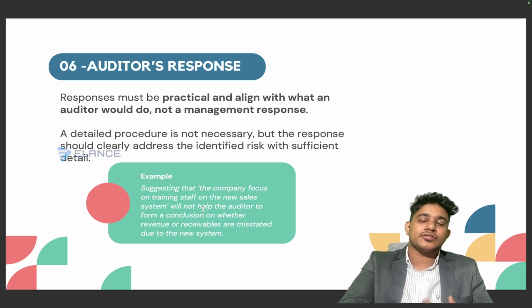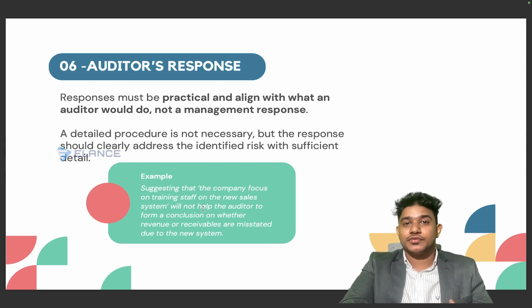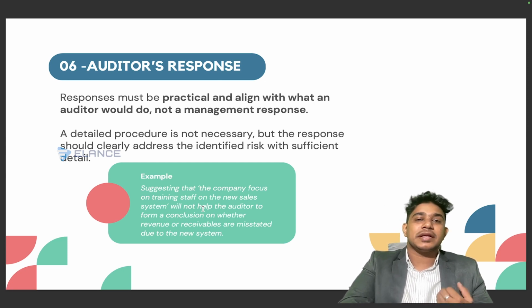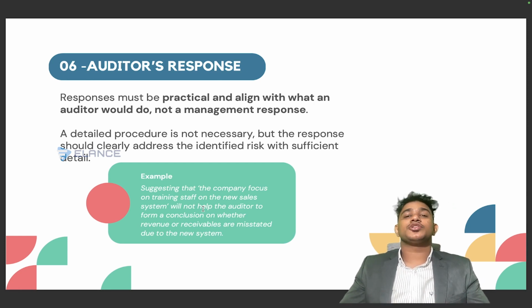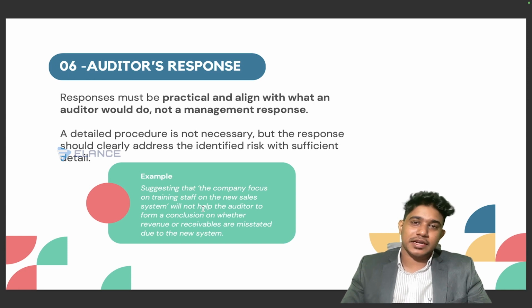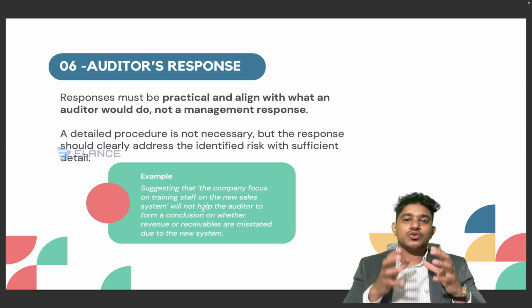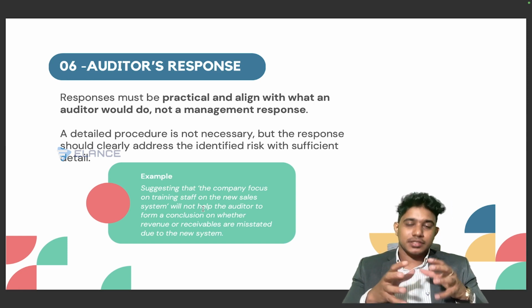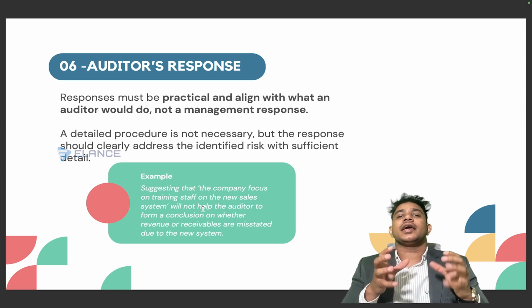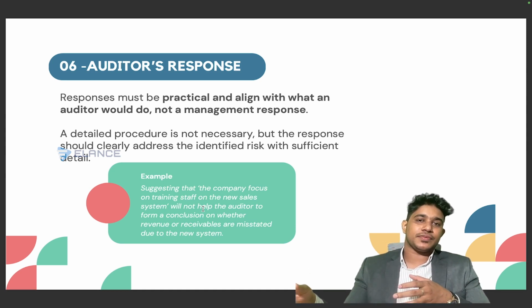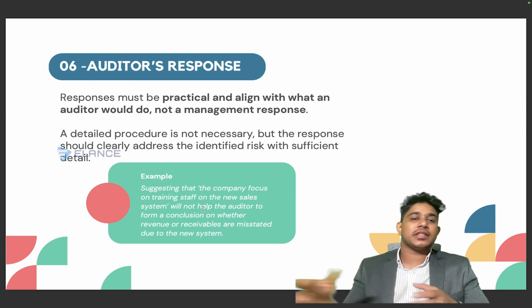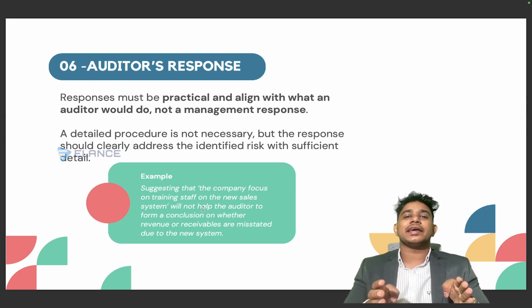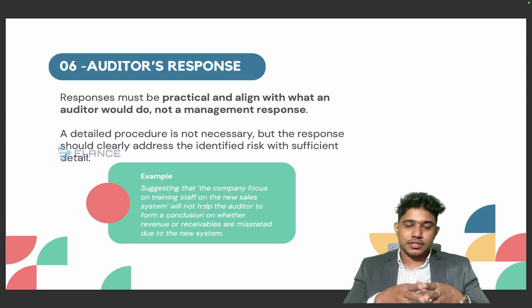If you give any training to the staff, it's a management's response which management has to take. However, we are here mentioning the auditor's response which the auditor needs to take in order to identify the material mistakes in the financial statements. So we should always be focusing on figuring out whether there is any possibility of mistakes in the company's financial statements. These are the actions to be taken by the auditor and not by the management. So you should be clearly specifying the auditor's responses itself.